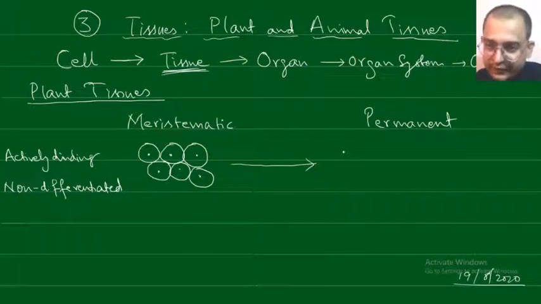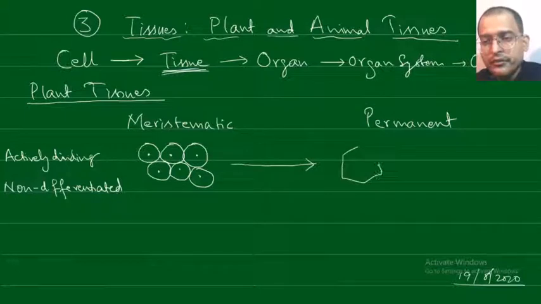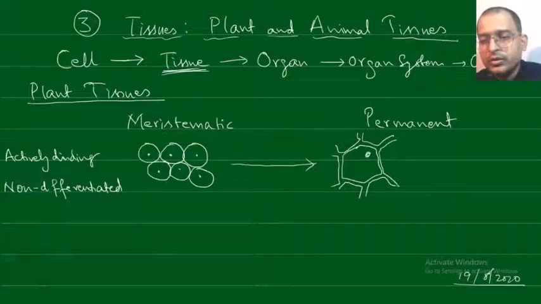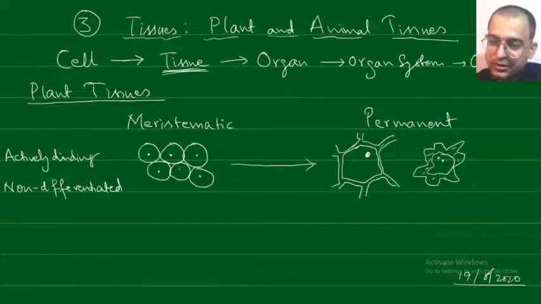There are different types of permanent tissues, and the cells of the permanent tissue are of different shapes. These cells do not divide. They have a nucleus, or they can be of some random shape like this, and they will have a nucleus. But the cell wall will be thick. This is the cell wall part, here also this is the cell wall part and this is the nucleus.